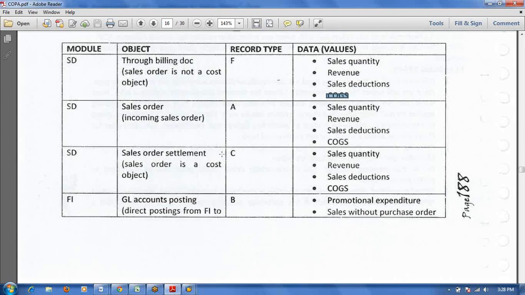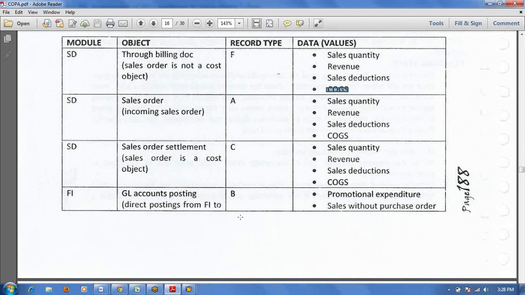It may be production order settlement, or sales order settlement, or any settlement. That value it will store under record type C. At settlement time, these values will flow to the COPA module. Whatever cost you posted at the sales order level, revenue, sales deductions, COGS, that amount you are settling from the sales order to COPA. Take an internal order: whatever amount you posted in the internal order will flow to COPA. GL account posting, that means FI MM to the COPA module, that is record type B.